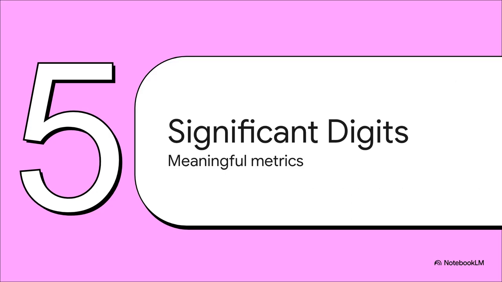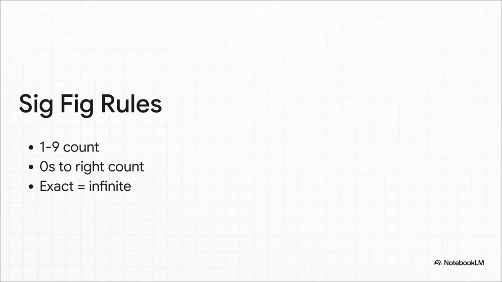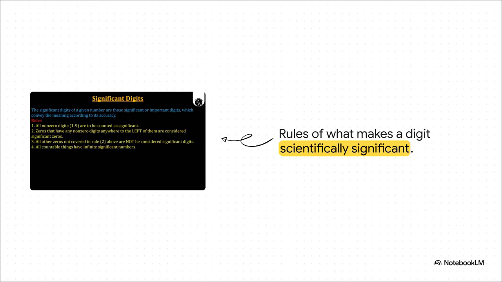And finally, we arrive at Section 5, decoding significant digits. Significant figures, or sig figs, dictate the resolution of our honesty. They define exactly which digits were genuinely measured by an instrument and which ones are merely mathematical placeholders just keeping the decimal point in the right spot. Any non-zero digit obviously counts, but the true test of a scientist's understanding is knowing exactly what to do with a zero. Is it just a spacer, or does it represent a perfectly measured reality?